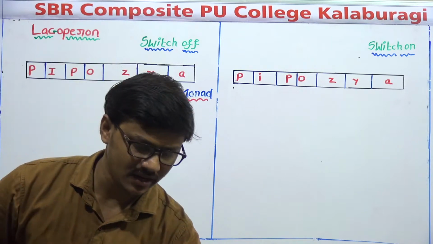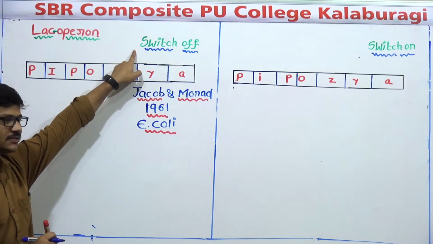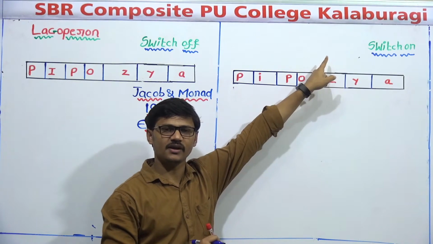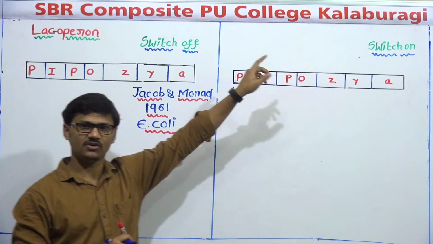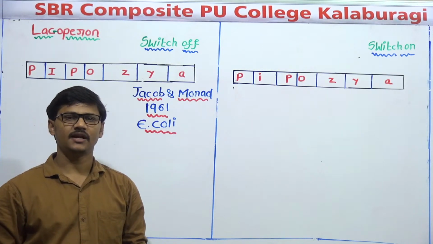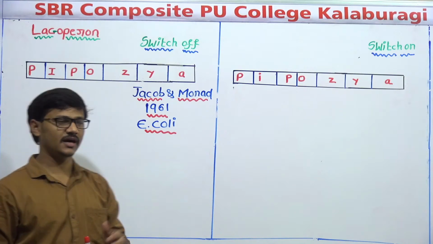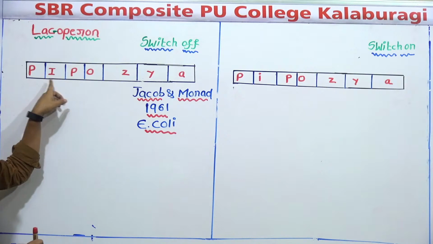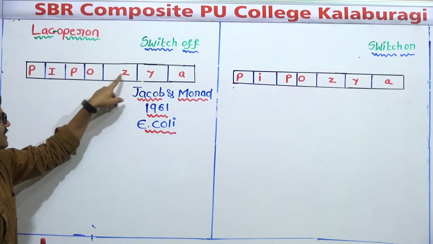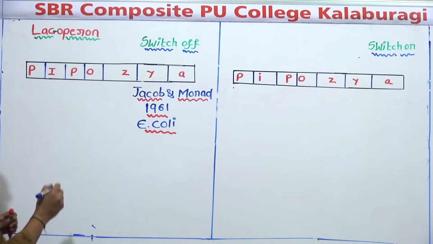the Lac-operon can be explained in two instances: one is the switch off condition, and another is the switch on condition. What is the meaning of switch off and switch on? We will be discussing it in today's class. But before that, let me tell you some of the important parts in the Lac-operon. It has various regions. What they do and what they stand for, let us see.